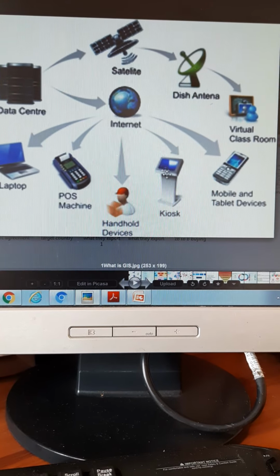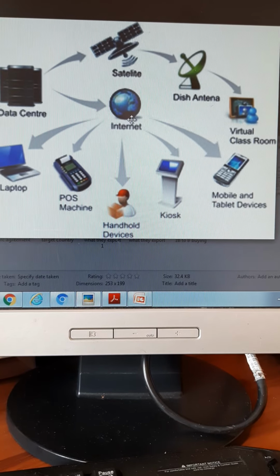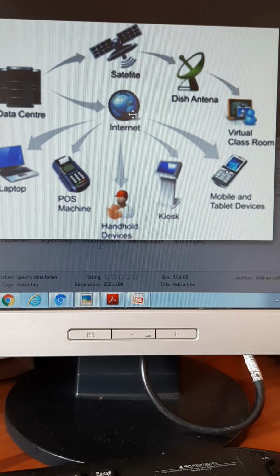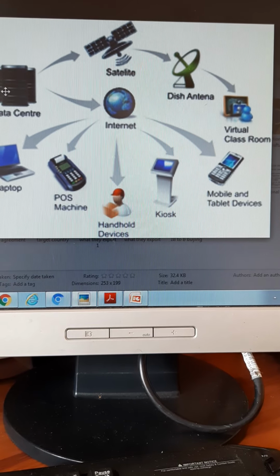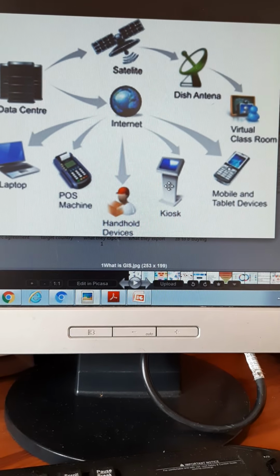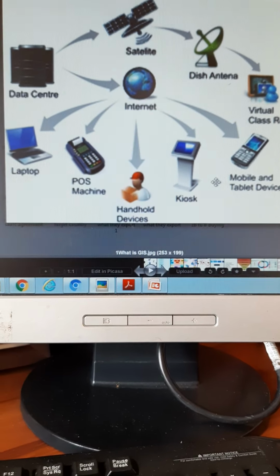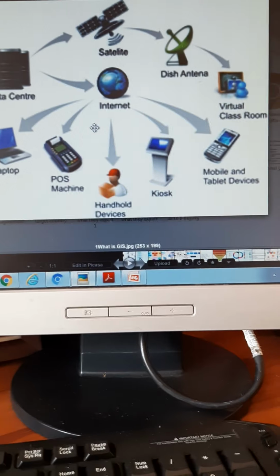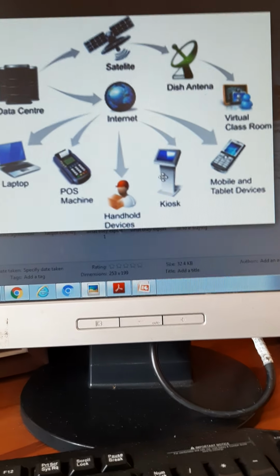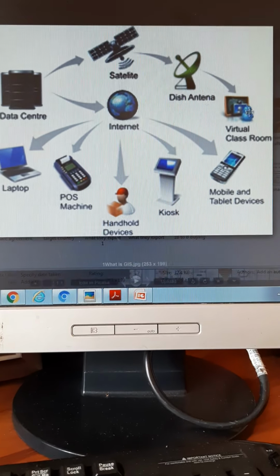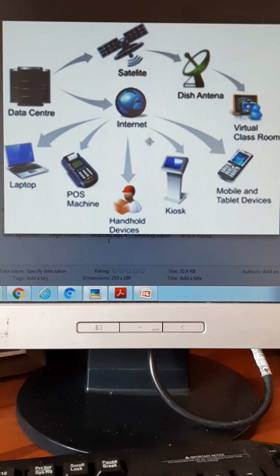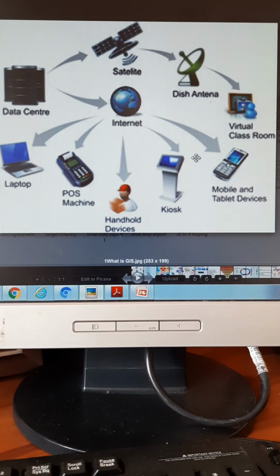So this entire thing should be there in the cloud, in the data center, and should be fed real time. When you are swiping, these things are happening simultaneously across the globe, right? So this entire thing is global marketing information system.